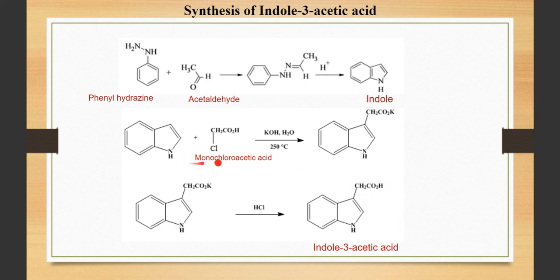So what should we do? We should carry out acetylation. So what are we going to use? Monochloroacetic acid. See how it's not exactly acetylation. Now what happens here? There is an H over here. So H from this position and Cl get eliminated, and this type of substitution takes place. Okay, this is a salt because now you are using a base. This H is substituted by potassium, and now we can do acidification and get back our acetic acid.